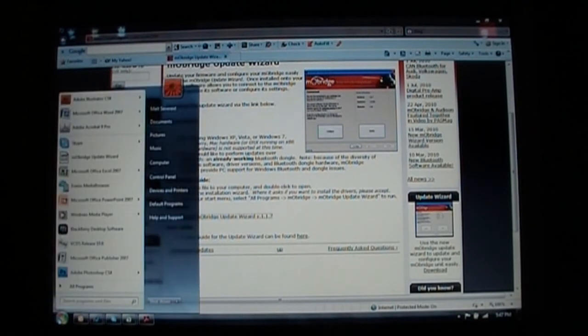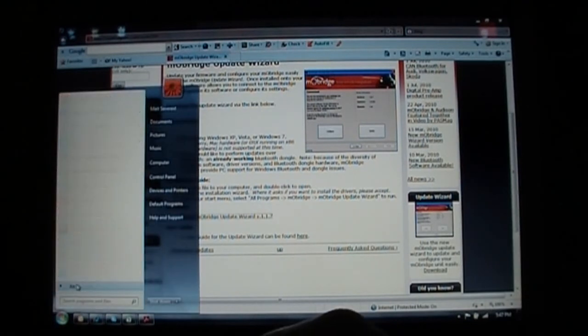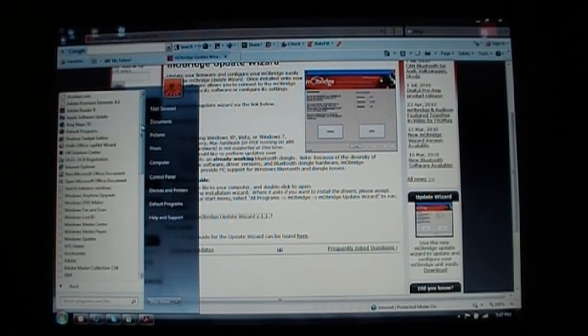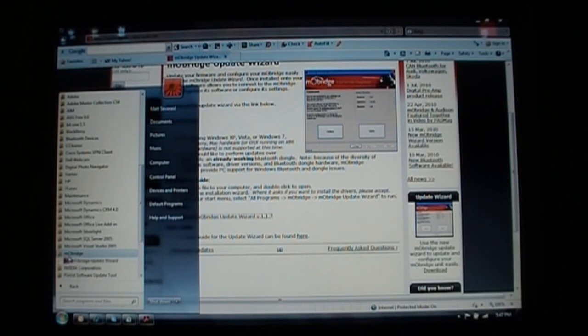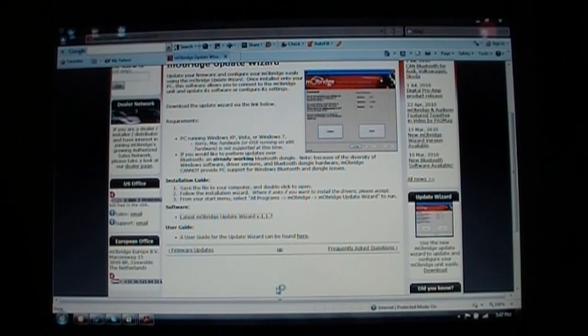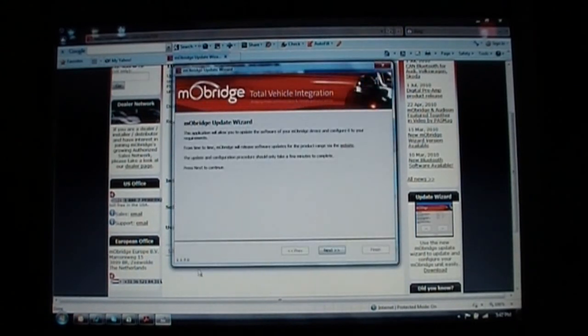And now if we go to the start menu, under all programs, we should see a Mobridge folder. And we open that up, we see the Mobridge Update Wizard. And we see it says version 1.1.7. It is a good idea to restart your computer